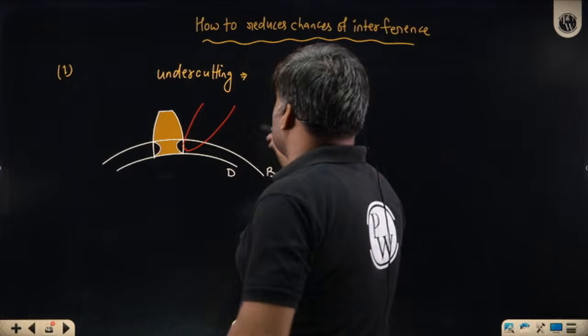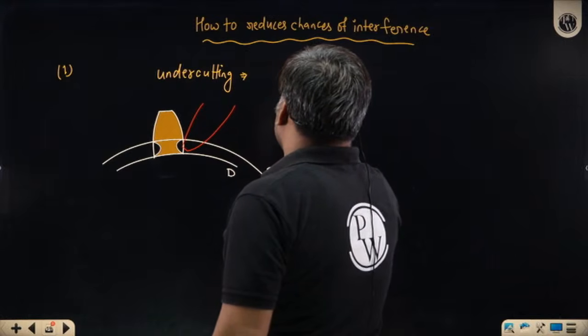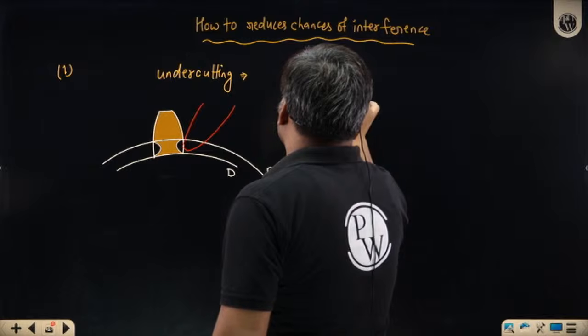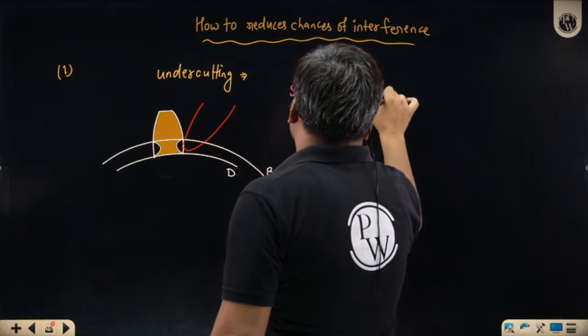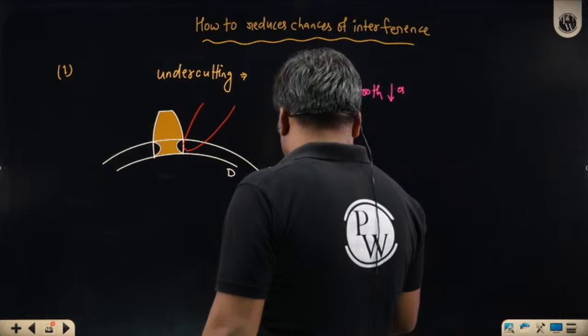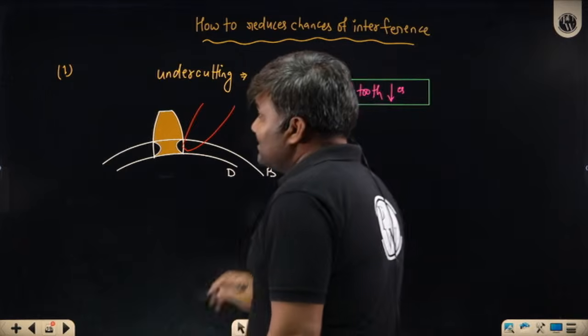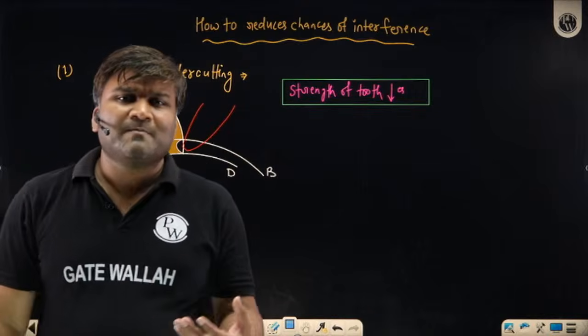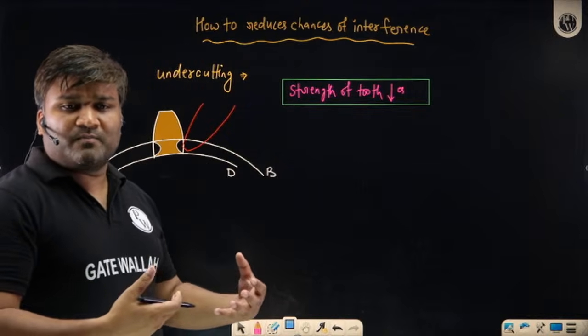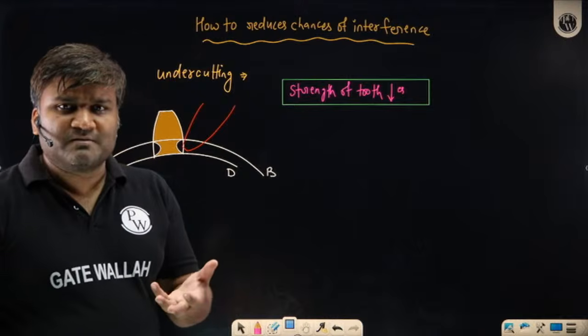Strength of the tooth reduces. Strength of tooth also decreases. This is the drawback. So does this thing reduce the chances of interference? Yes, but we cannot do it always. Why? Heavy duty operations ke liye, if I need some gears, so teeth will break.